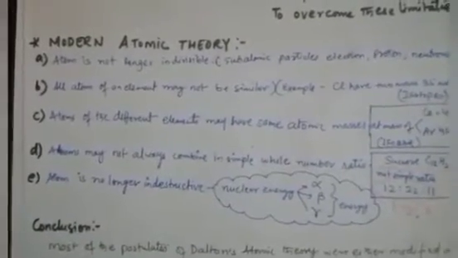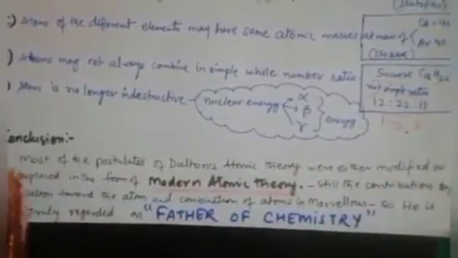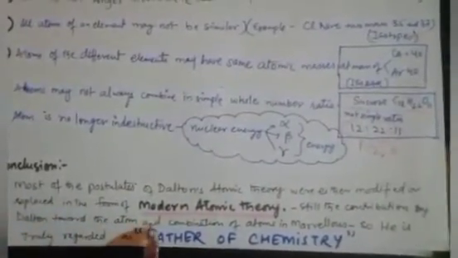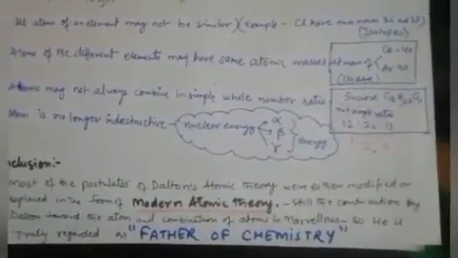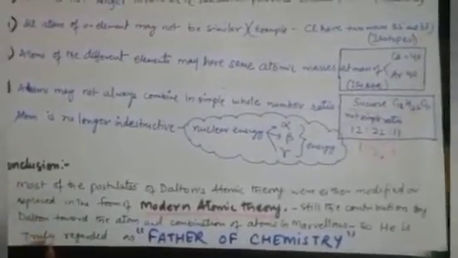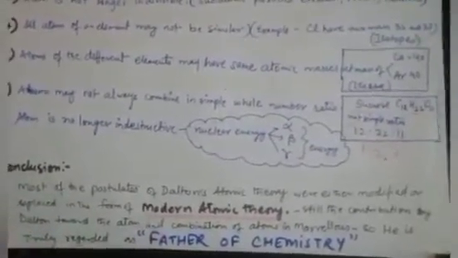Atom is no longer indestructible. As we have said, law of conservation of mass is also called the law of indestructibility. But here in nuclear energy, atom can be destroyed. It undergoes fission, giving alpha, beta and gamma radiation. So the conclusion is that most of the postulates of Dalton's atomic theory were either modified or replaced in the form of modern atomic theory. It means most of the laws and theories in modern atomic theory are taken from Dalton's atomic theory. So still the contribution by Dalton toward the atom and combination of atoms is marvelous.